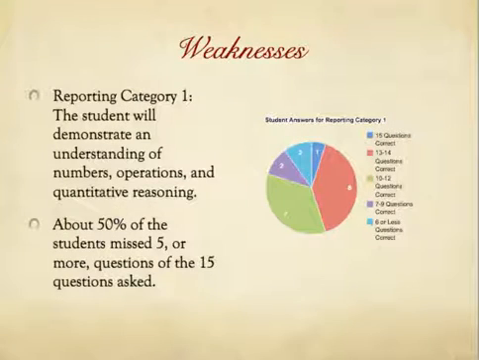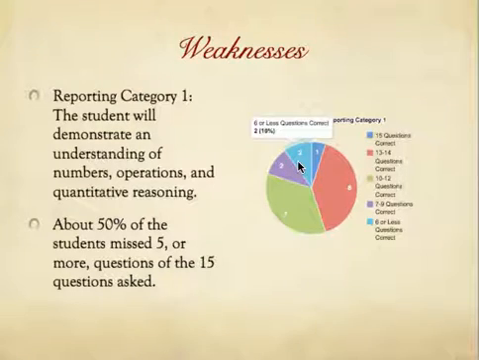When we're looking at our weak areas, Category 1, about 50% of the students missed 5 or more questions of the 15 questions asked. So we had 8 students who answered 13 to 14 questions correct. We had 1 student who got all 15 questions correct. 7 students answered 10 to 12 questions correct. And then we have 2 students 7 to 9 questions correct, and 2 students 6 or less questions correct.